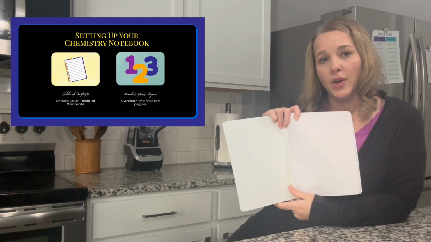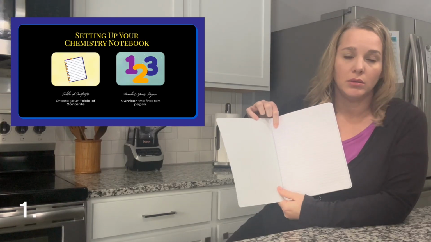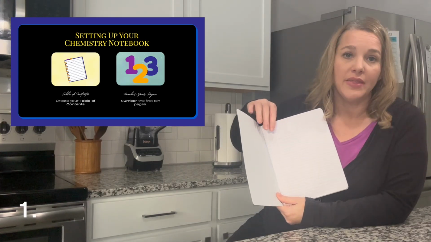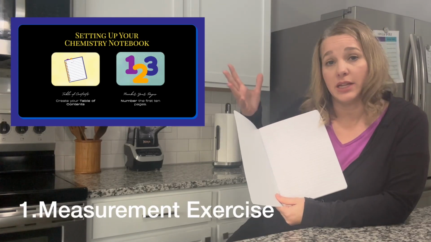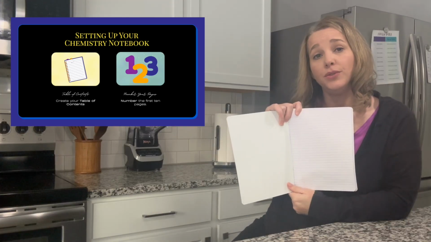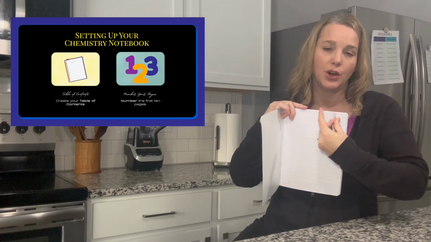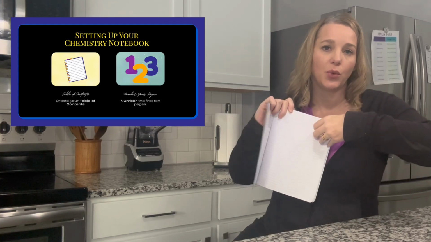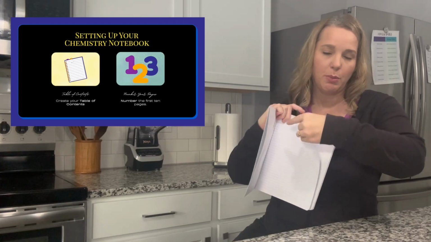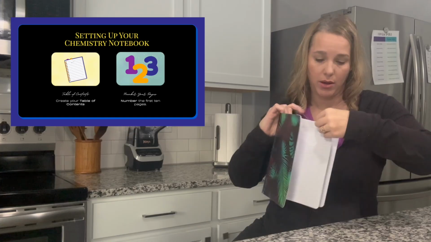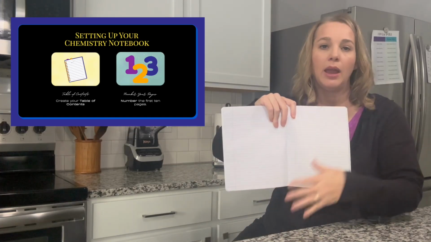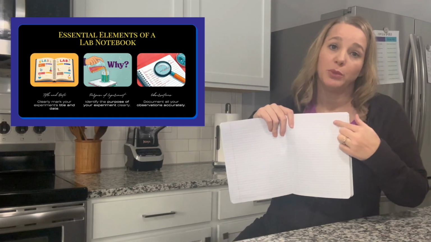So on your table of contents, I want you to write the number 1 for page number 1 and then write measurement exercise because that's what we're going to be doing today. Once you've done that, I want you to turn to page number 1. So you're going to turn past the pages that we saved for the table of contents to the page that you numbered 1. And at the top there, you're going to write measurement exercise.